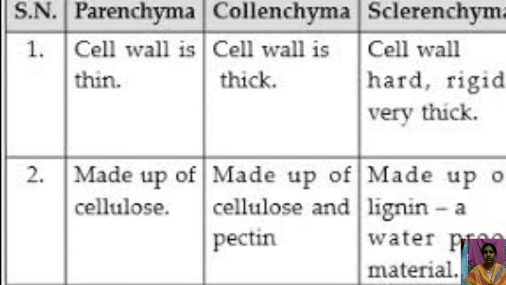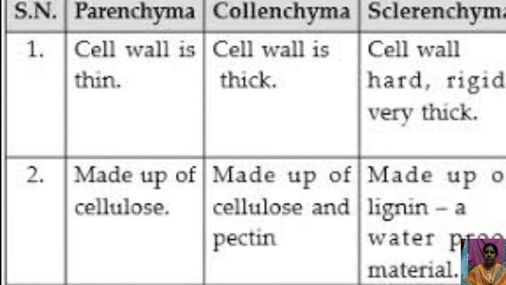The cell wall is hard because of the presence of lignin substance. In parenchyma it is composed of cellulose, and in collenchyma some pectin substances are also there along with the cellulose. Whereas in sclerenchyma, the major portion of the cell wall composition is occupied by lignin. Due to the presence of lignin, they give extra mechanical function to strengthen the plant.